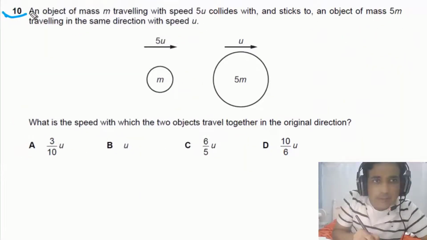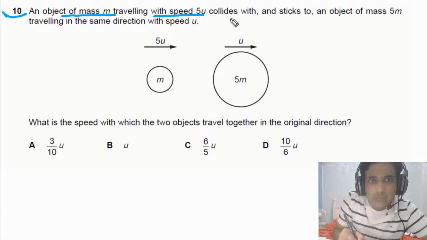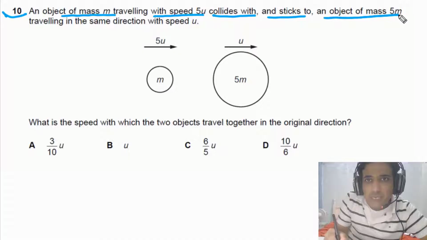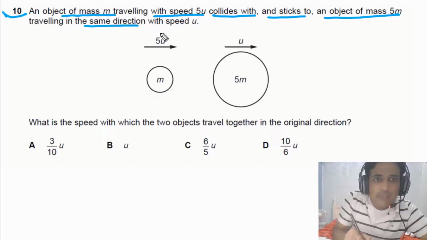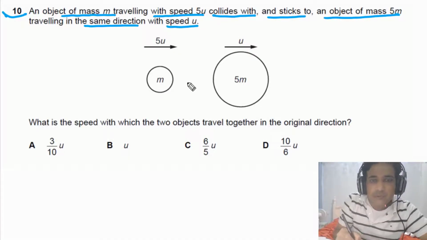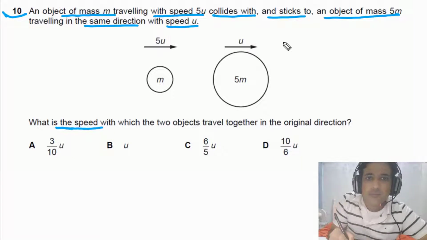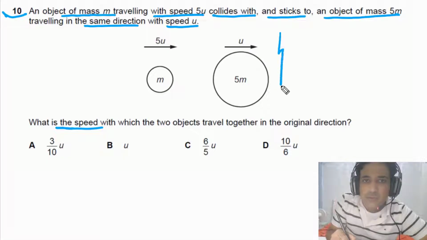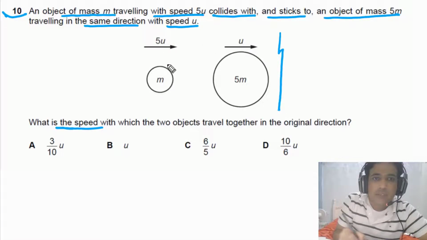For question number 10, it is given to us an object of mass small m traveling with speed 5u collides with and sticks to an object of mass 5m traveling in the same direction with speed u, as you can see in this figure. We need to calculate the speed, means the combined speed of two objects. So first of all, let's try to sketch this one, what is happening in this case. This is what is happening before collision.